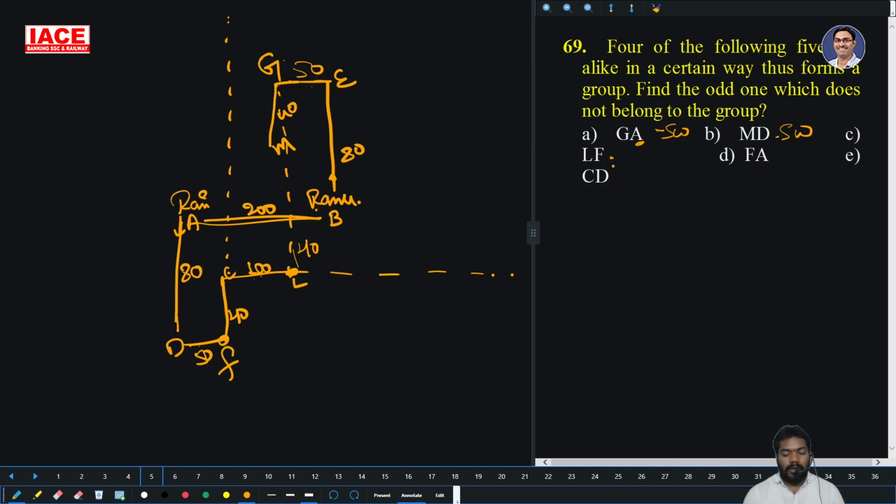FL: F is southwest of L. Second person is southwest of first person. FA: A is northwest of F. So option D is the different one. In all the remaining, the second person is southwest of the first person, except option D.